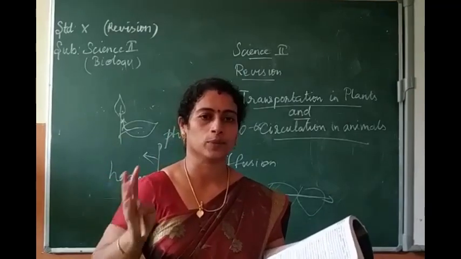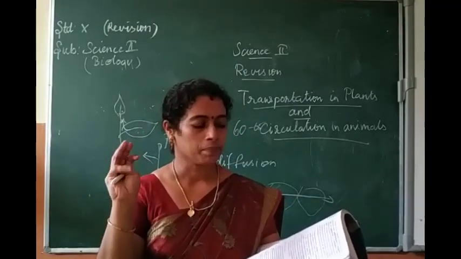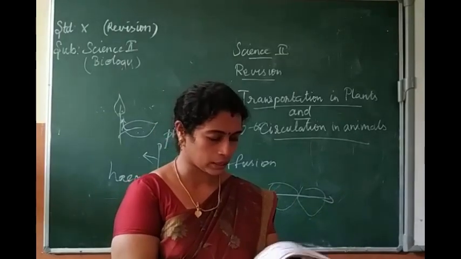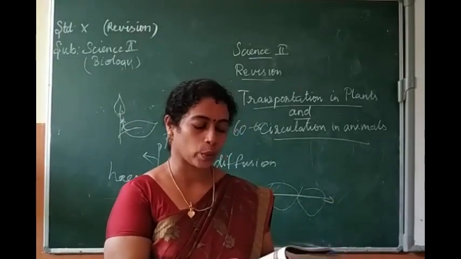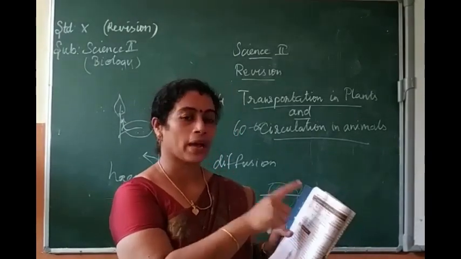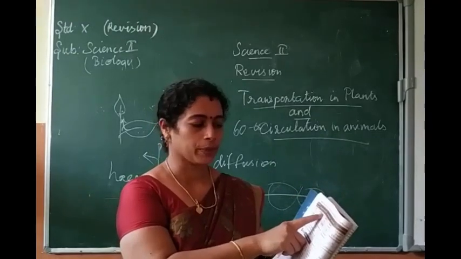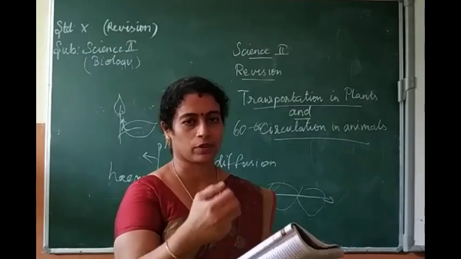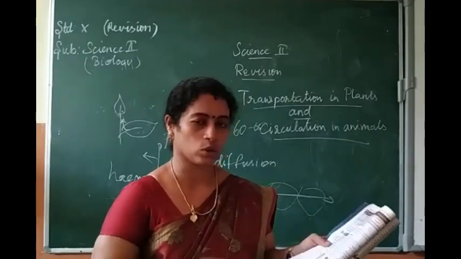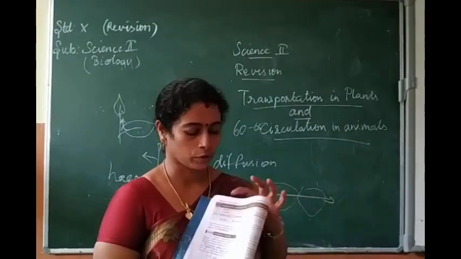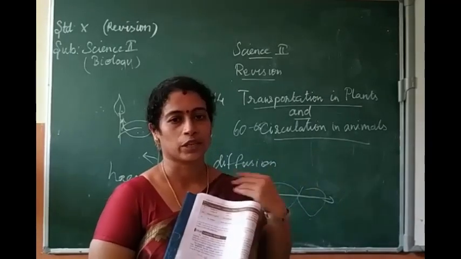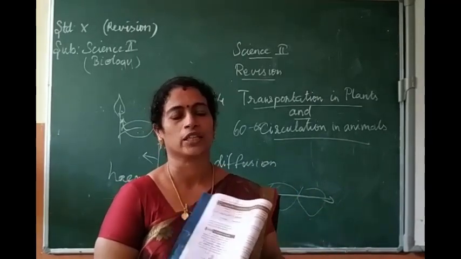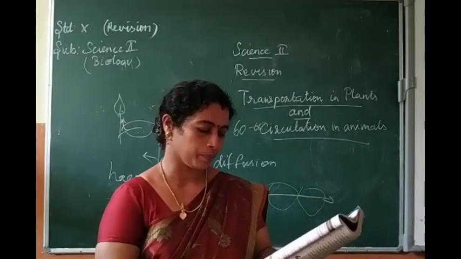That is given in detail on page number 212. It gives the blood group, antigens on RBC, antibodies in plasma, can donate and can receive from. You have to just go through that column also. All these are given in this column.